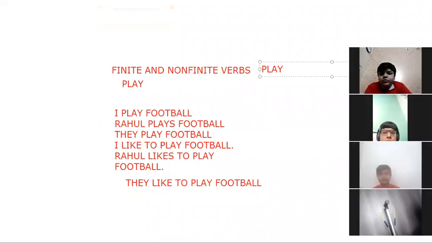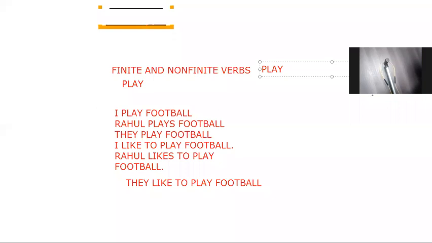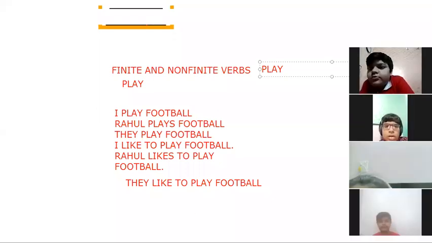To whom is it not clear? Tell me, children. To whom is it not clear? All of you turn on your cameras, children. If it is not clear to you, then I'll explain again. Beta, it's very simple to understand. First, you see the verbs. You can see there are two verbs, like and play. And you can see here, like is changing according to the subject. Play is not changing according to the subject.